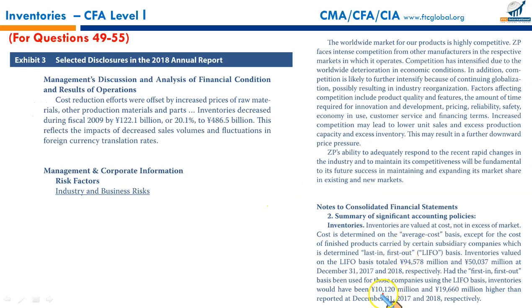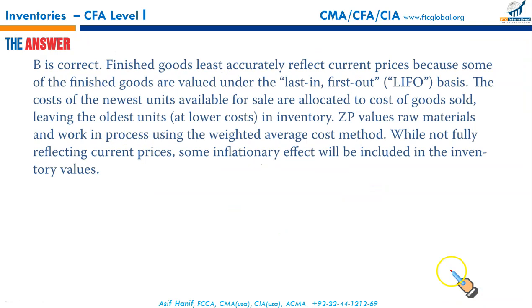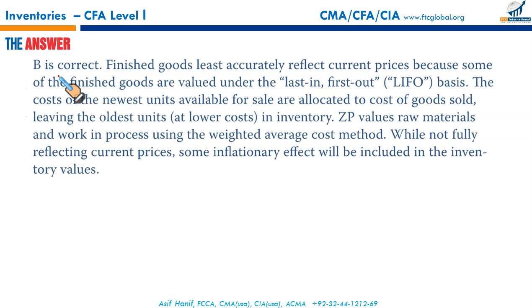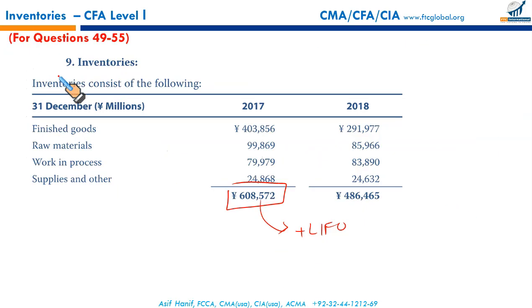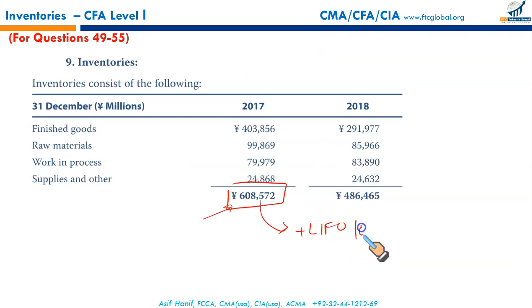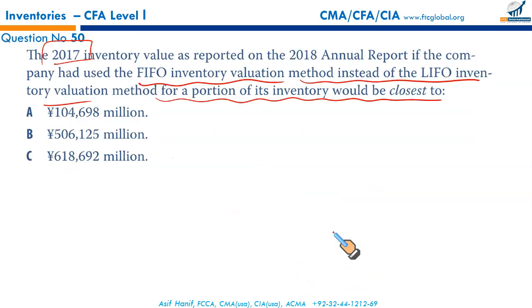For 2017, our LIFO reserve is 10,120 million yen, and for 2018 it is 19,660 million. Remember, the question explicitly required 2017, so we have taken the numbers accordingly. We have taken our inventory in 2017, 608,572. To this we need to add our LIFO reserve, which is 10,120. Adding this will give us 618,692. That should be the correct option, and that is C.